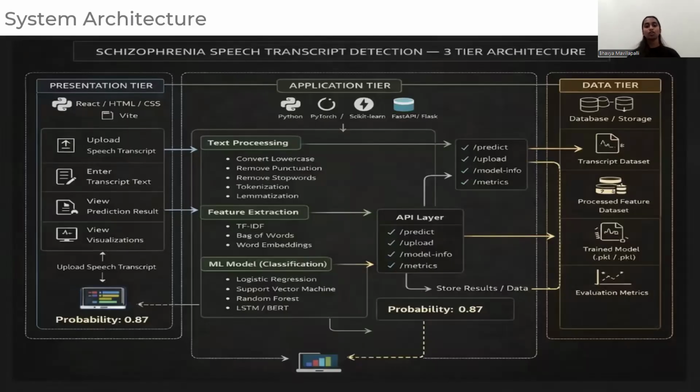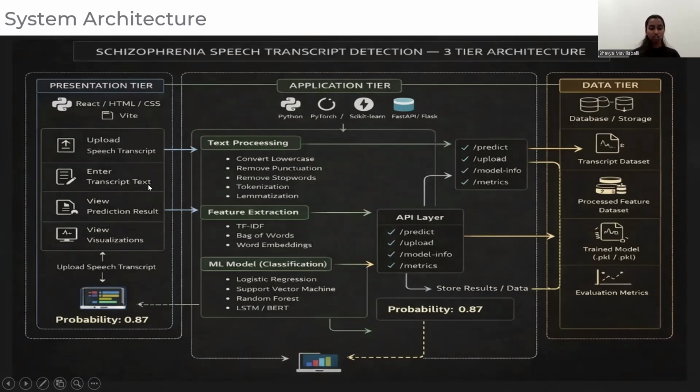Next comes the schizophrenia speech transcript detection. It has three main tiers: presentation tier, application tier, data tier. In the presentation tier, these are the technologies used: React, HTML, and CSS. Upload speech transcript means the user can upload a file containing speech texts, and this file goes to the backend, where the presentation tier is the front end.